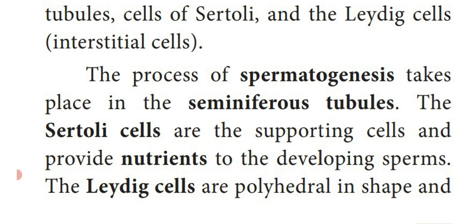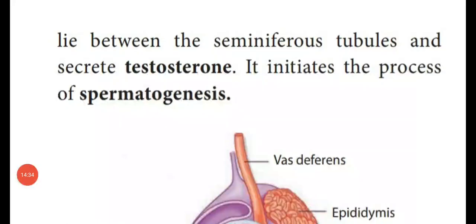Their shape is polyhedral, and these Leydig cells are located between the seminiferous tubules and secrete the hormone known as testosterone. Yes students, kindly underline the word, it is an important 1 mark question.